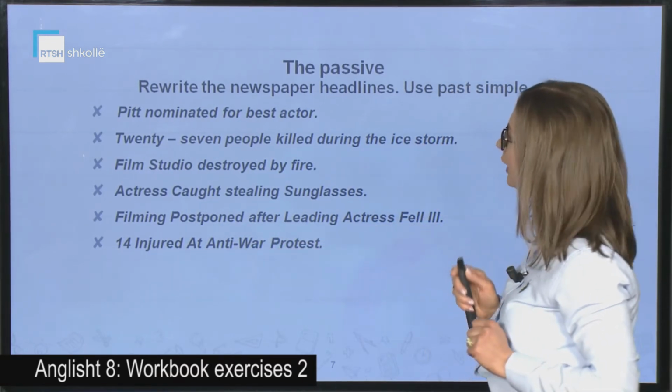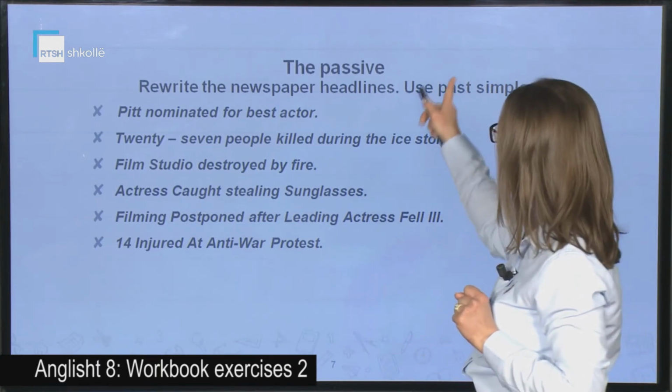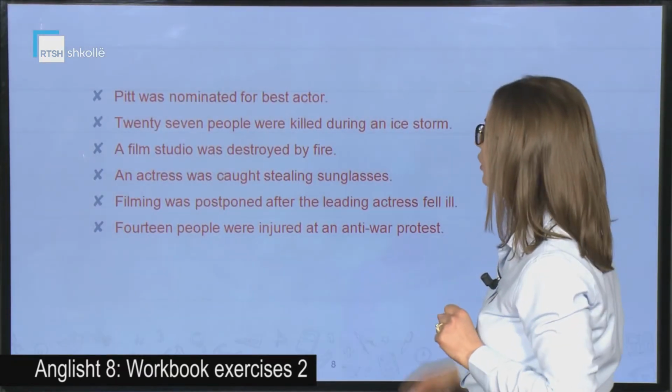We're going to put them into the passive by keeping in mind that we should use past simple. So let's go on.